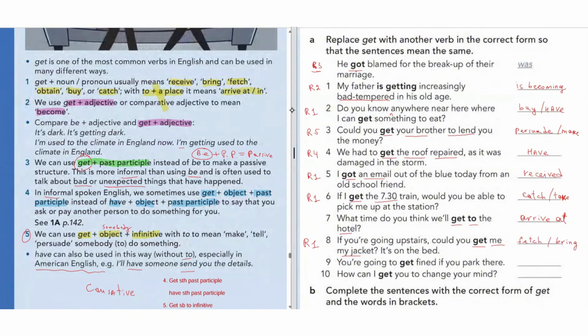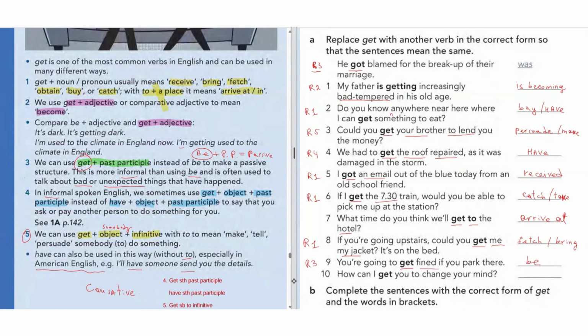Okay. Now number 9. You are going to get fined if you park there. Get fined. So this is passive voice, rule number 3. Instead of be, we're using get. So get fined. You are going to be fined, because after be going to, we use the infinitive. So you are going to be fined. Passive voice.